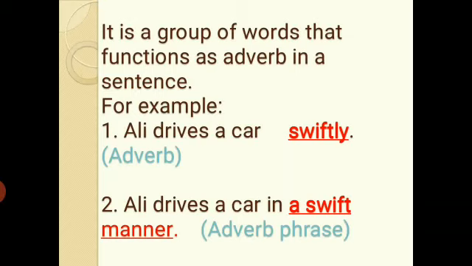We have also studied that some words that end in ly are adverbs, but it does not happen always. Some adjectives end in ly too, and we have studied that in adjectives. For example, Ali was feeling very lonely. Here the word lonely is not an adverb, it is an adjective.